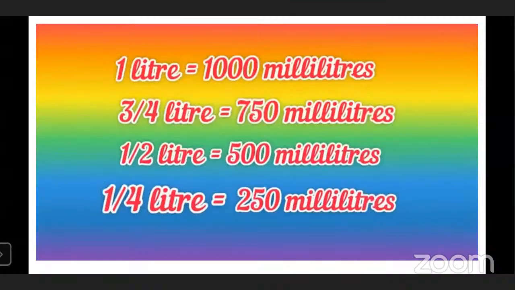Now I think the idea of liter is clear to you. Let's revise it once. 1 liter equals to how many milliliters? Yes, 1 liter equals to 1000 milliliters. 3/4 liter means 750 milliliters. Half liter is equal to 500 milliliters. And 1/4 liter means 250 milliliters.